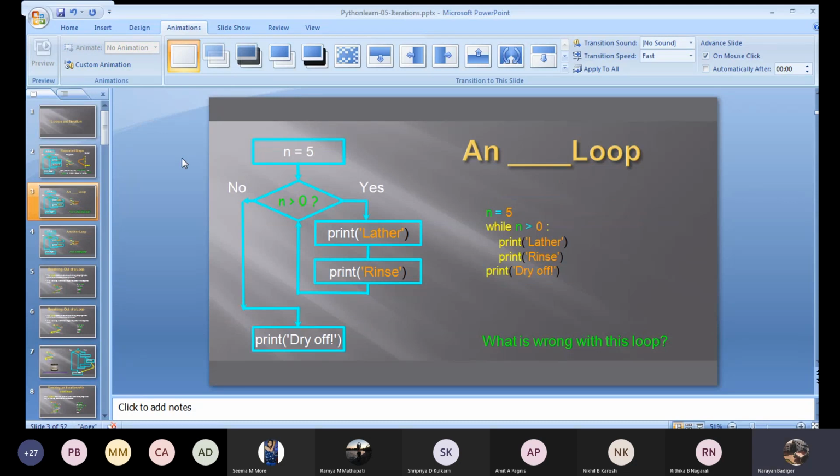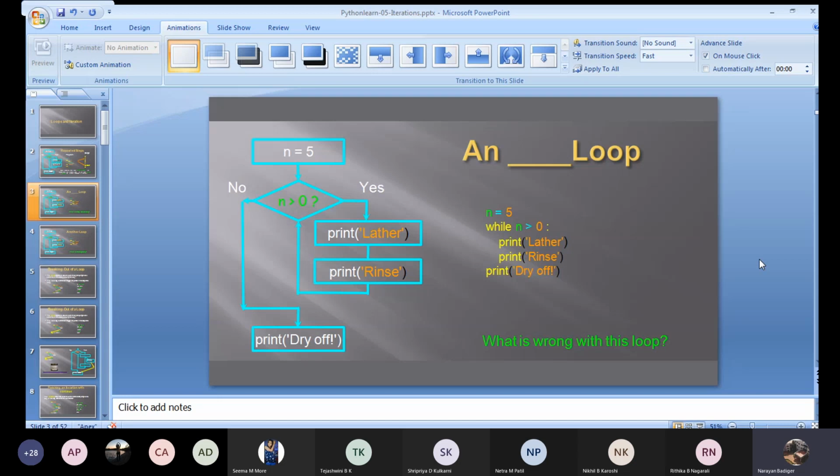Till we change the n value, sir. Correct, till we change the n value. It means now what kind of loop is this? If I consider that 5 as a fixed value in this program, I mean I have hard coded n as 5, and I'm not changing that 5. Now what kind of loop can I call this? It keeps on printing lather, rinse, lather, rinse, every time it executes the while block. So this is what kind of loop? Indefinite, sir. Infinite. Okay, infinite.